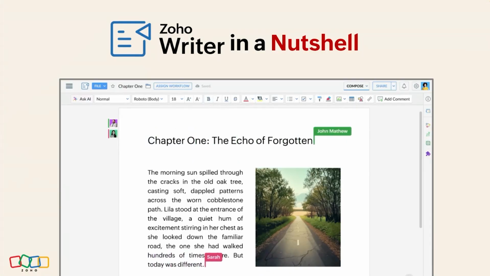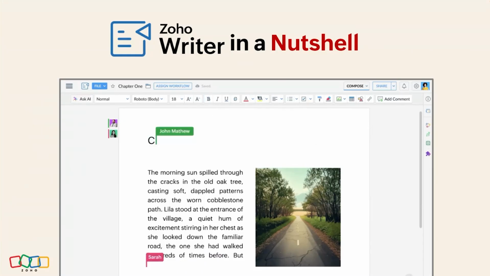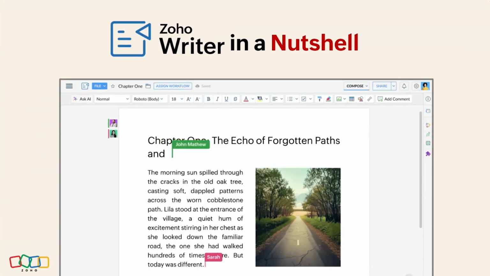And for those of you who care about security and compliance, data is stored within the Indian data centers, with full encryption and GDPR-level privacy. And finally, we also have Zia, our built-in AI assistant, which helps you with grammar, tone adjustments, readability, summarization, and even translation. Think of it like your writing co-pilot.